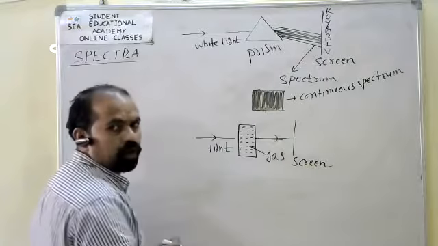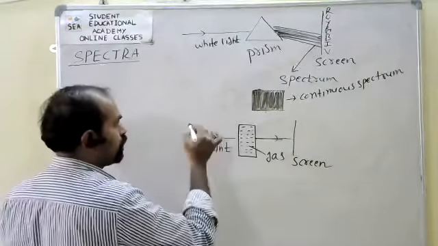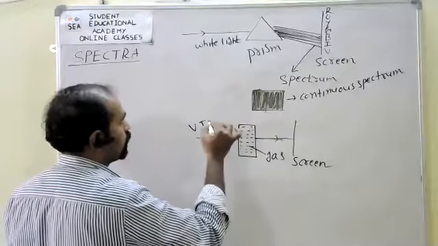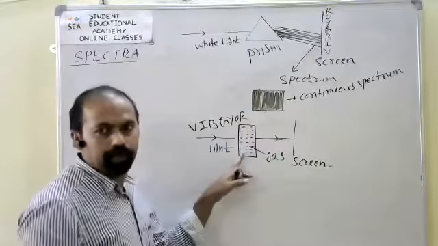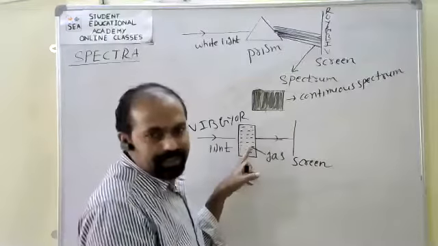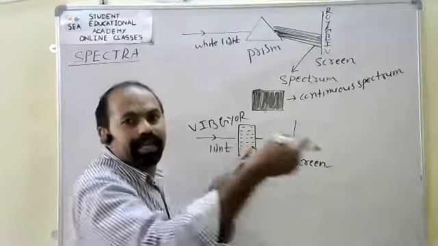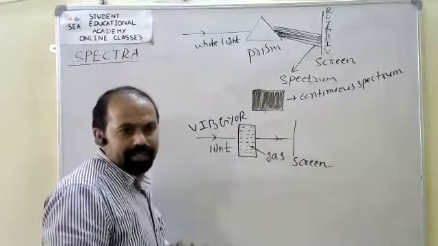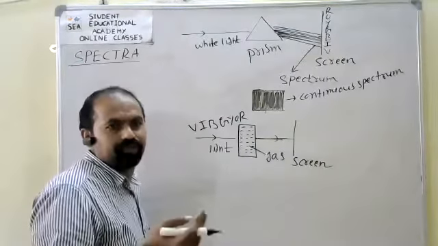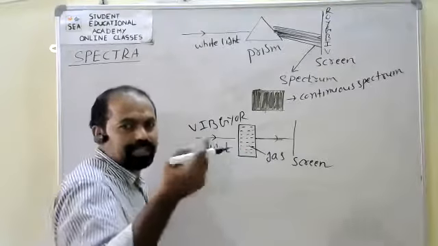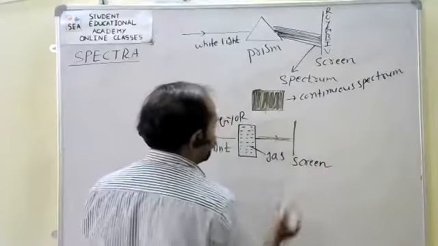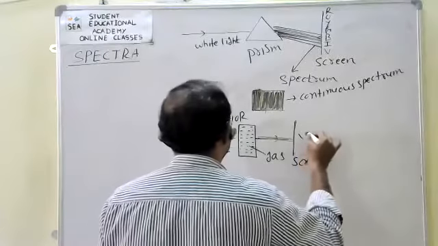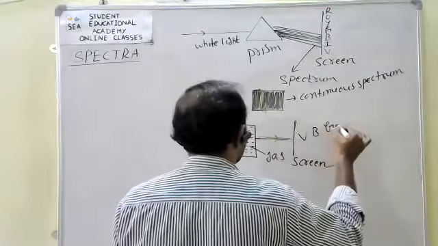If before this the light has 7 colors, after passing through this gas, the transmitted light is recorded on the screen.